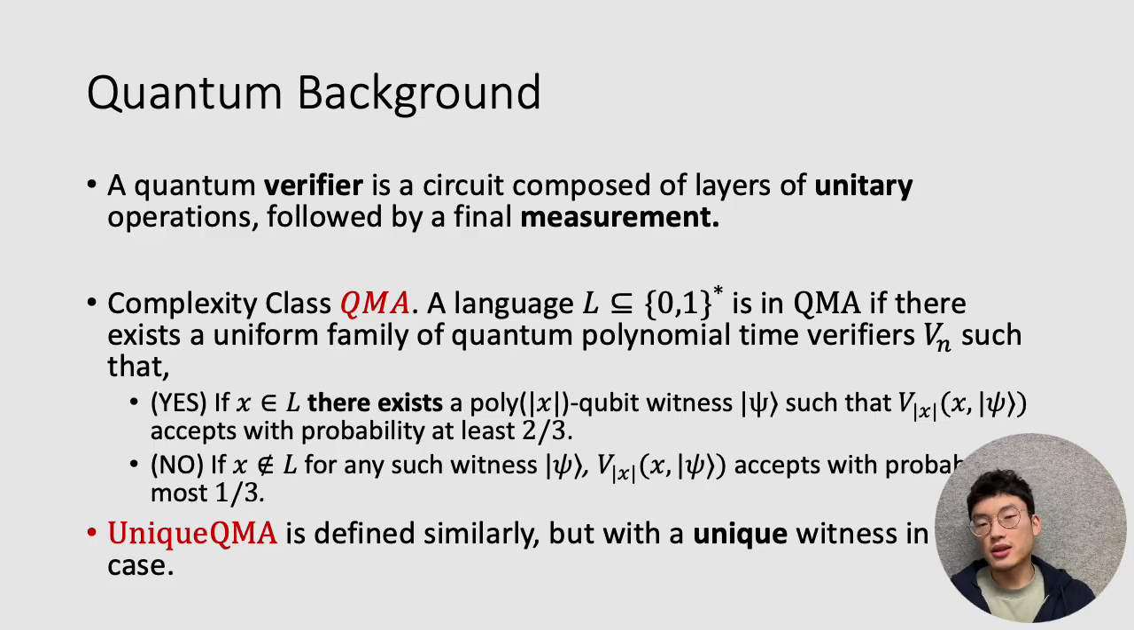Unique QMA is defined similarly, but in the yes case, we also have the further restriction that there should be a unique witness that causes your verifier to accept. The idea of uniqueness is a little bit more subtle in the quantum setting, just because these are not necessarily discrete objects. But you should think of this as saying that there is a unique vector which causes your verifier to accept, and for any other vector or witness orthogonal to your good vector, your verifier should reject with probability at least 2/3.